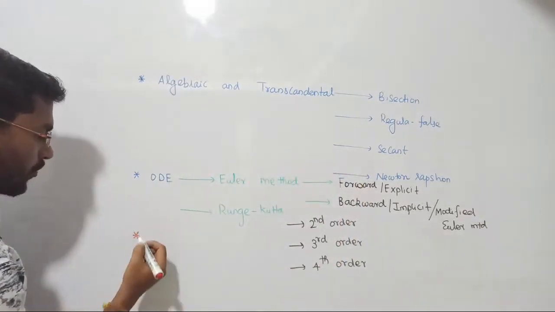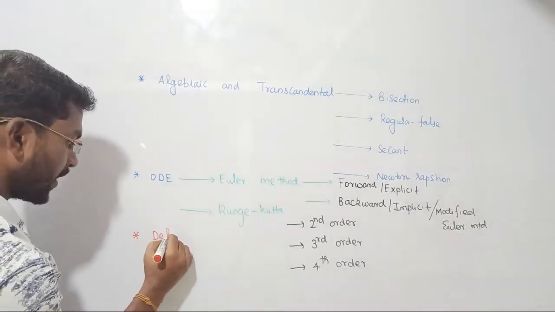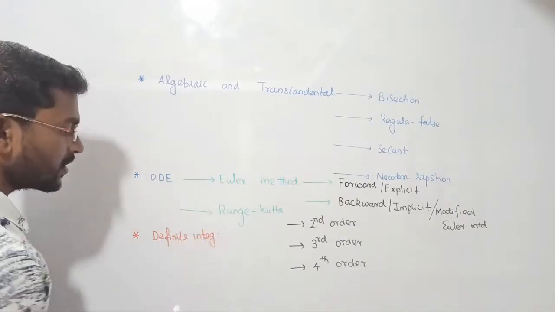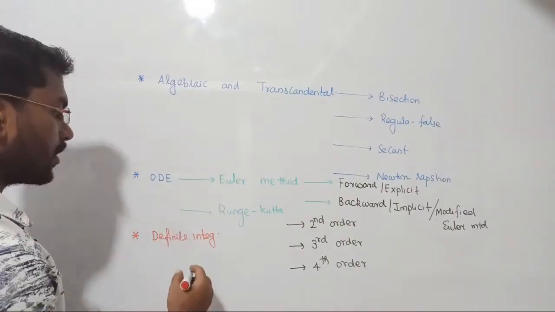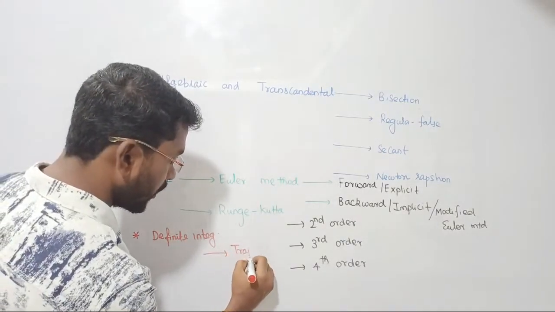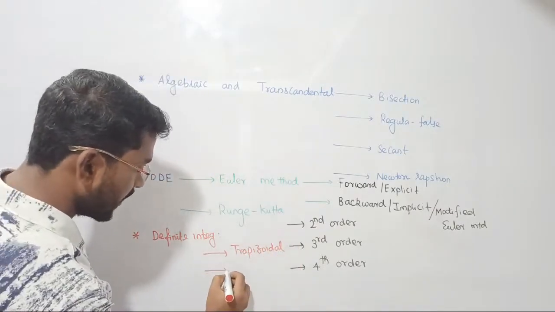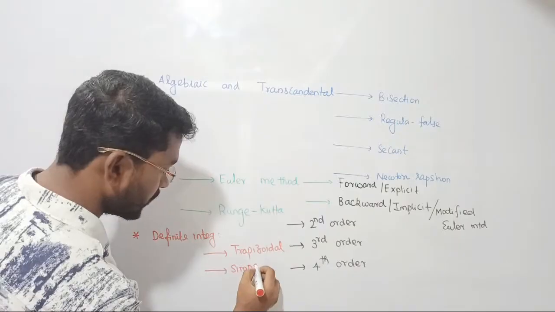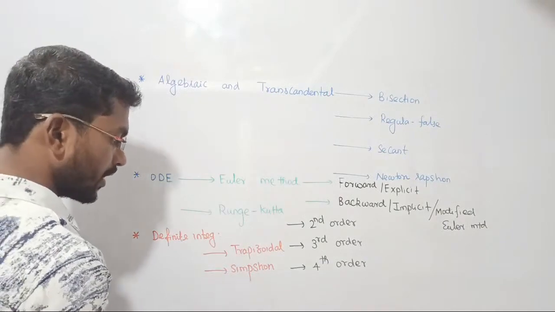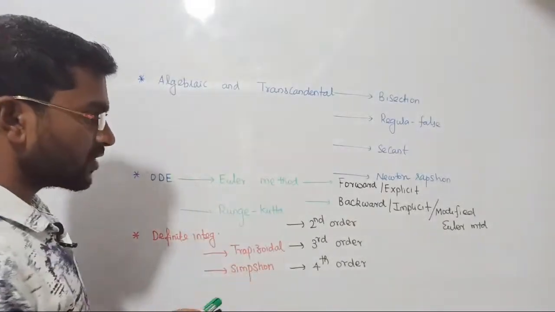Similarly, when we are looking for integral functions, suppose you want to know the solution of a definite integral, definite integral functions can be solved by using two methods. First we are going to discuss the trapezoidal rule. Second we are going to talk about Simpson. In Simpson there are two rules. Sometimes we simply call it the Simpson rule or the Simpson 1/3 rule. There is one more rule that is called the Simpson 3/8 rule.